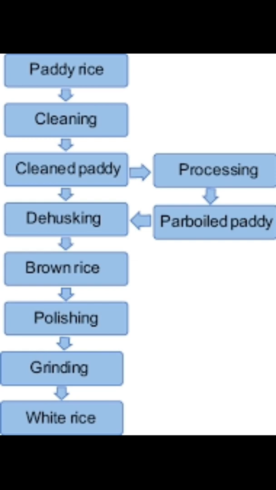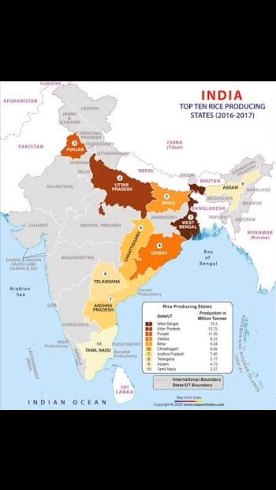Distribution. India is the second largest producer of rice in the world. West Bengal, Punjab, Uttar Pradesh, Andhra Pradesh, and Tamil Nadu are the leading producers of rice in the country. West Bengal. Rice is the leading crop of West Bengal, occupying about 3/4 of its cropped area. In West Bengal, farmers grow three crops of rice called Aus, Aman, and Boro.